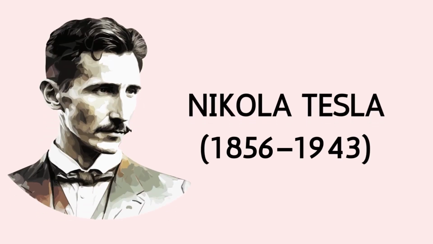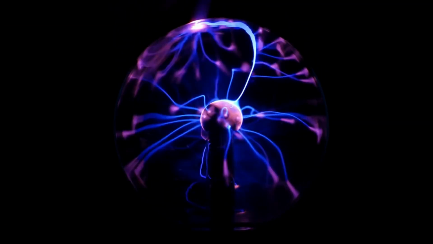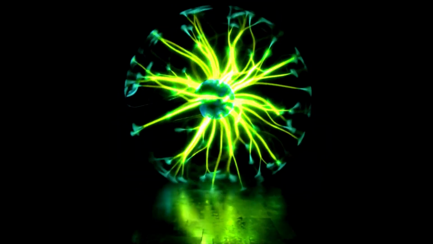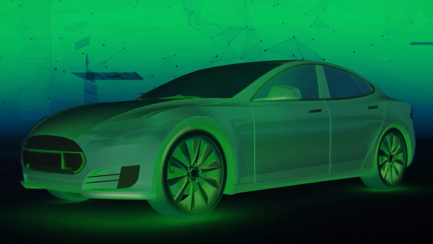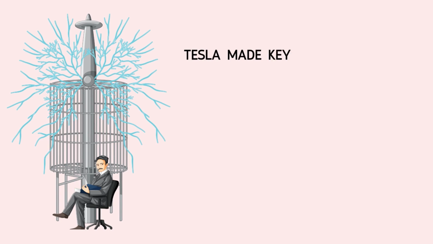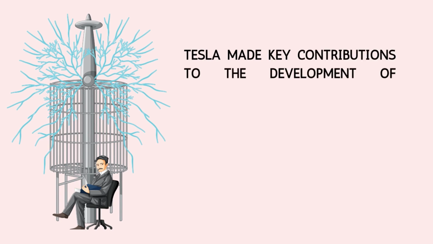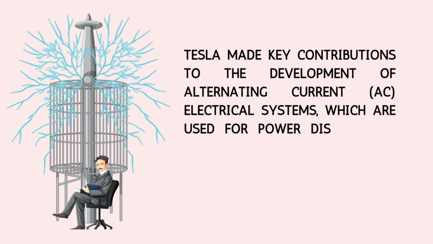Nikola Tesla, 1856 to 1943. Nikola Tesla was a Serbian-American inventor, electrical engineer, and physicist known for his pioneering work in electricity, electromagnetism, and wireless communication. His innovative ideas and contributions played a crucial role in shaping the modern world and the development of various technologies. Tesla made key contributions to the development of alternating current, AC, electrical systems, which are used for power distribution